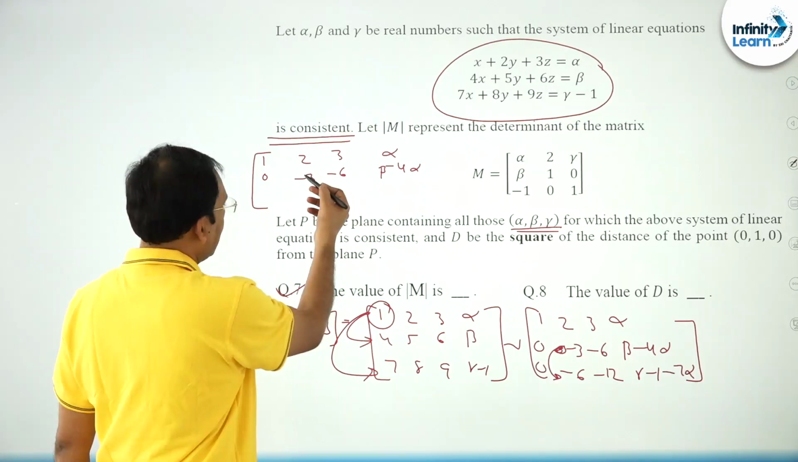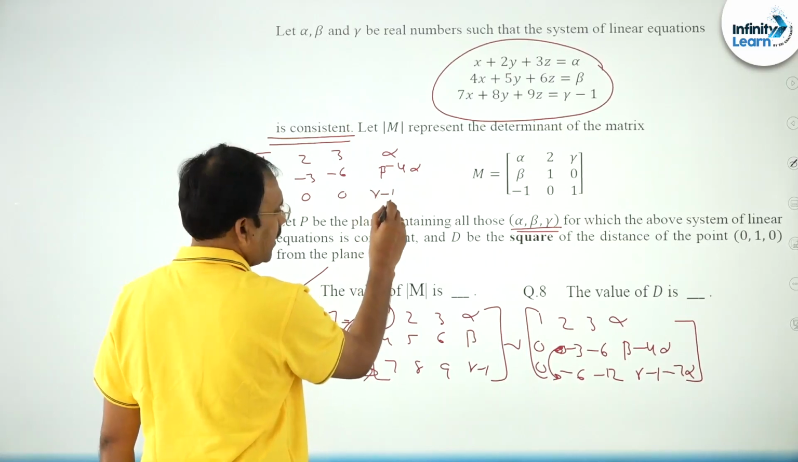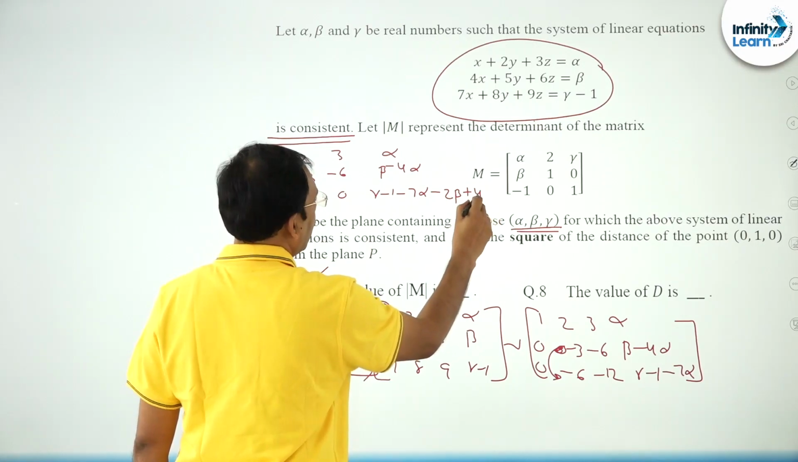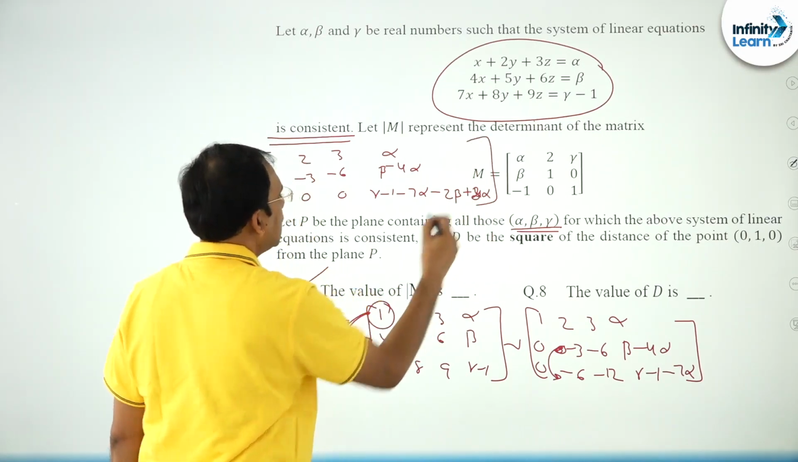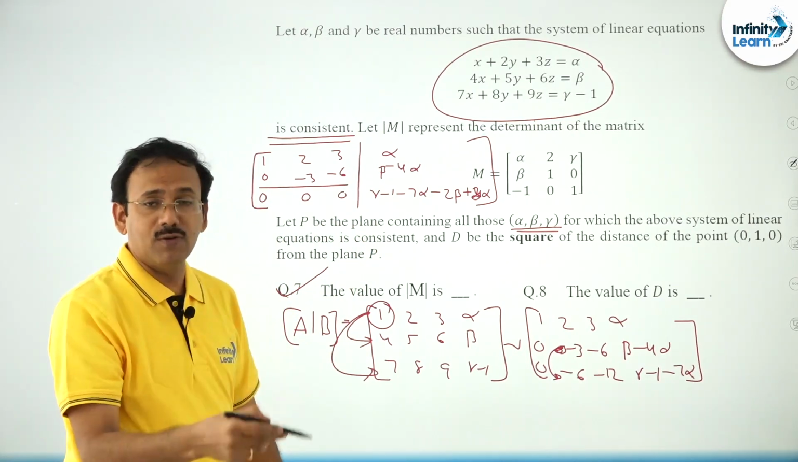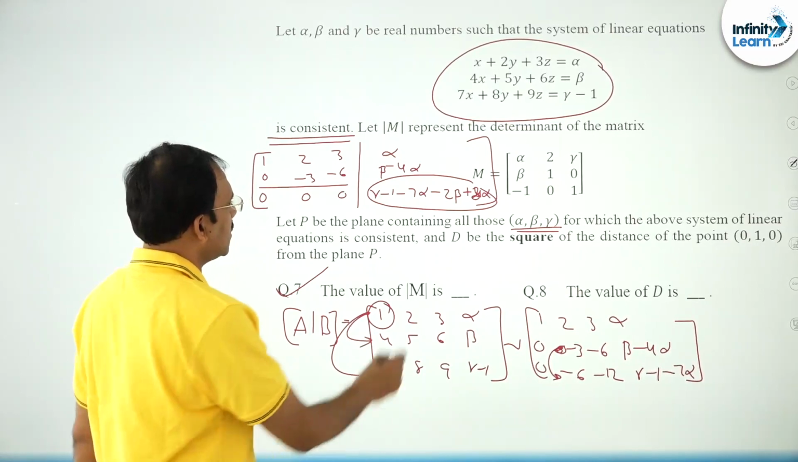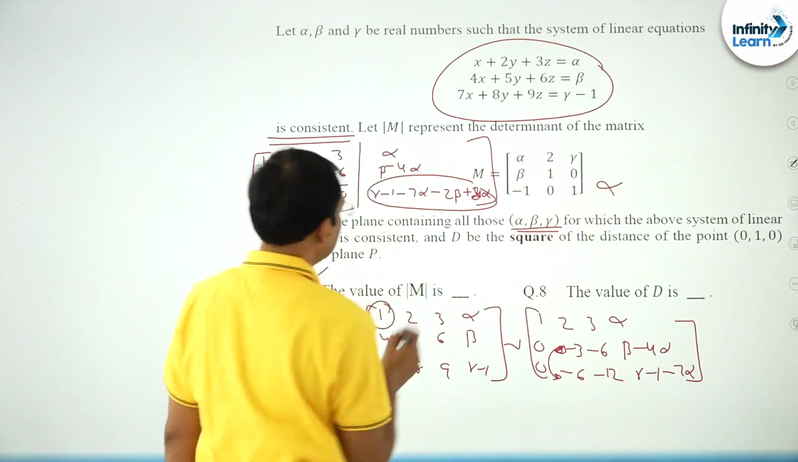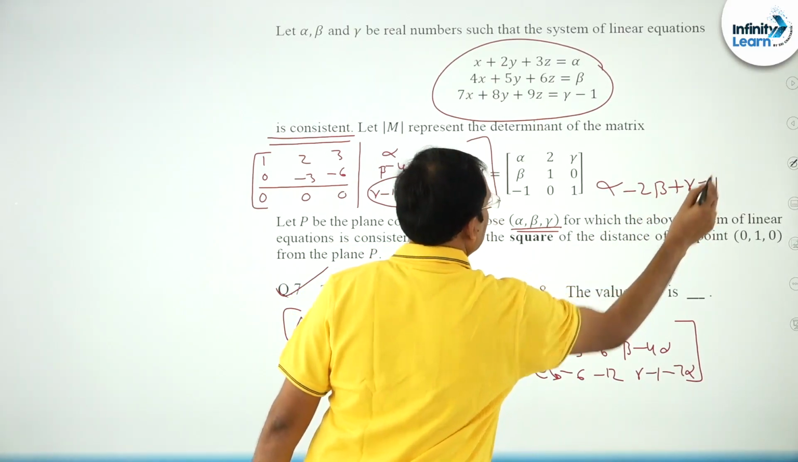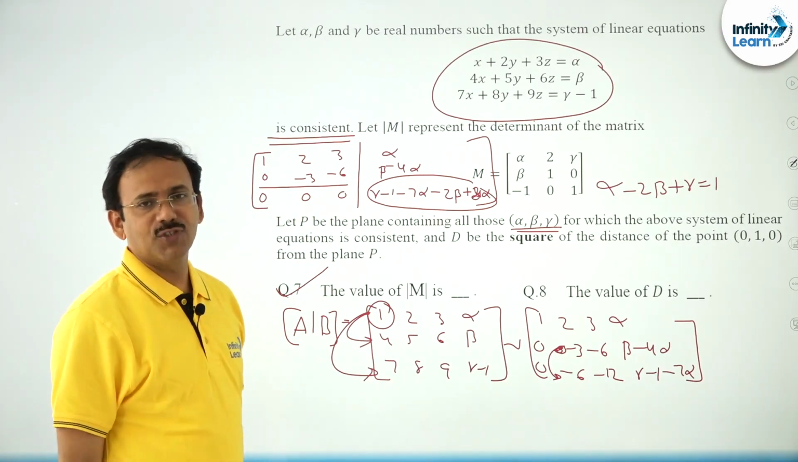The next step: I am doubling it and subtracting from this, giving 0, 0, 0 and gamma minus 1 minus 7 alpha, double and subtract means minus 2 beta plus 4 plus 8 alpha. If you want the system to be consistent, friends, rank of A must be equal to rank of A by B, which must be less than 3. So this must be 0. If this is 0, alpha minus 2 beta plus gamma minus 1 is equal to 0. Once you get this, the problem is done almost, friends.